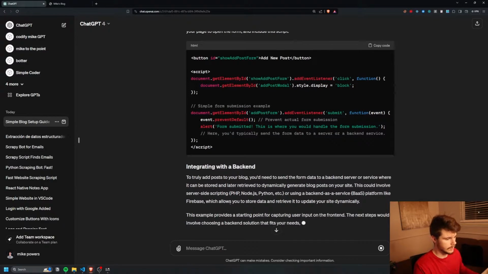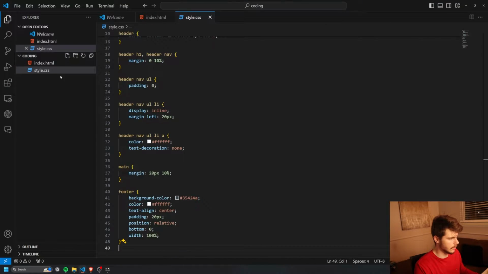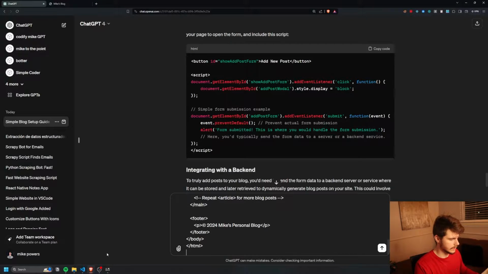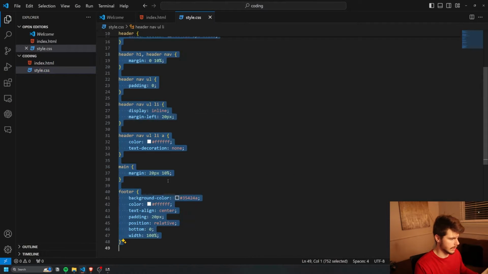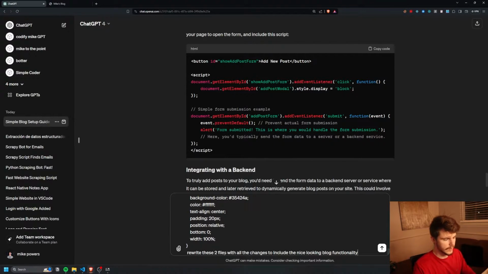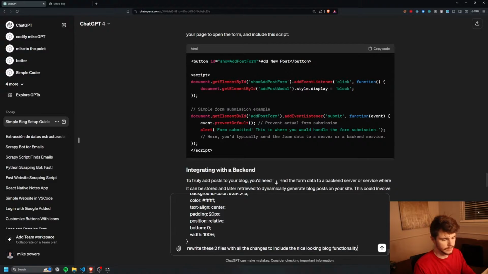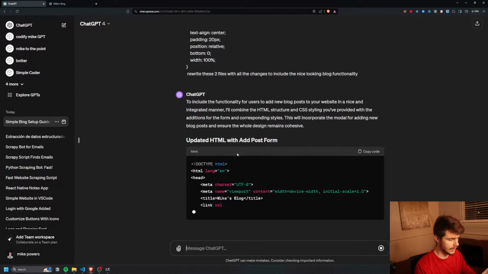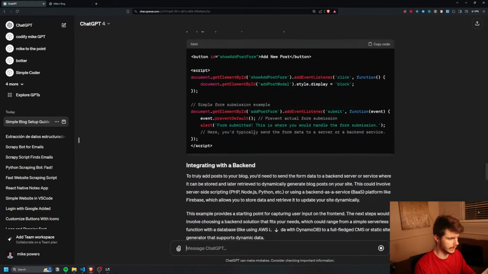What I'm going to do here is just take our code that we got from before, so our index.html, and I'm going to paste this in here, and I'm going to do the same for our styles.css. I'm just going to say, rewrite these two files with all the changes to include the nice looking blog functionality. And it will go ahead and rewrite these files for us with the new functionality it laid out up here.